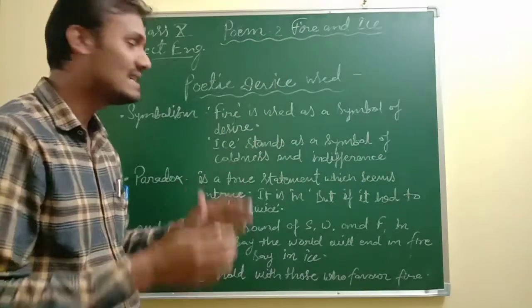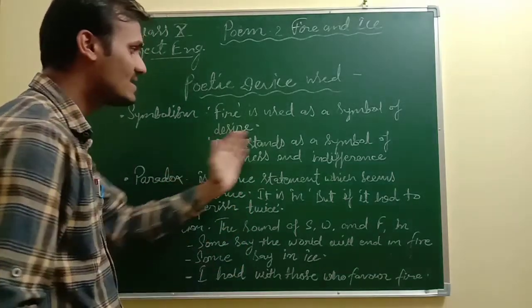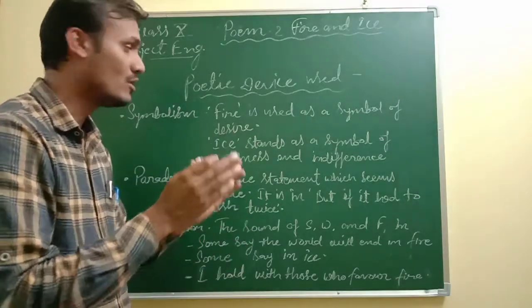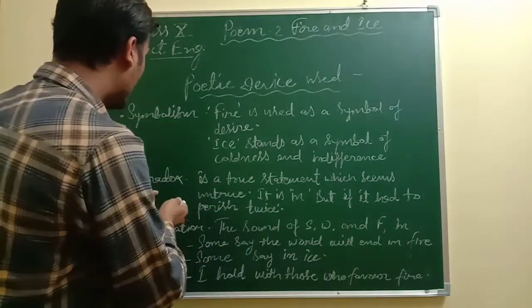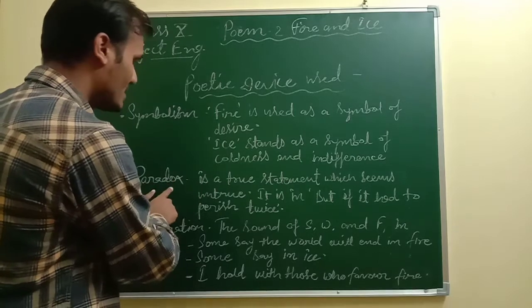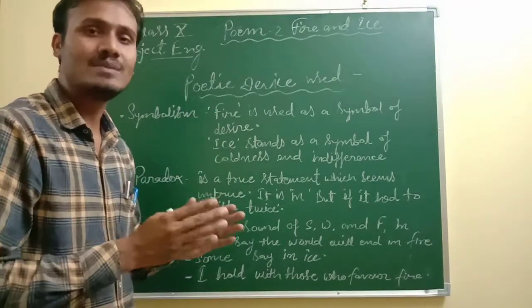Fire is used as a symbol of desire and passion, whereas ice stands as a symbol of coldness or indifference, or you can say hatred. Now the other poetic device is paradox. What is paradox? Paradox is a true statement which seems untrue.